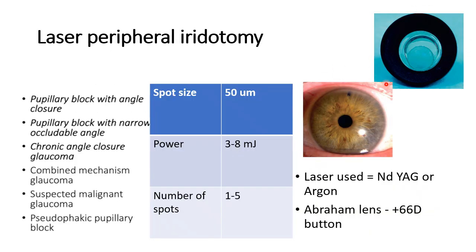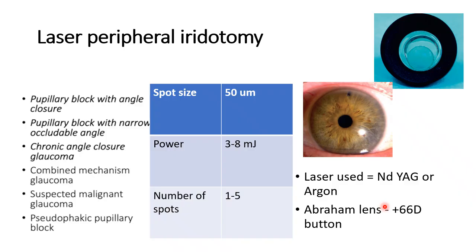This is a special lens, the Abraham lens. It has a central button which provides a magnification of plus 66 diopters. It is a special lens used to do the iridotomy. It is coupled with a viscoelastic device and applied onto the cornea. Then the button is focused in the region where you want to apply the laser energy. And this is what a PI looks like. There is a tiny hole in the peripheral iris, preferably directed at the iris crypts.